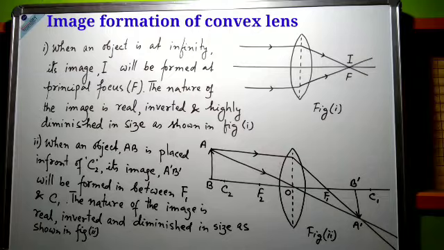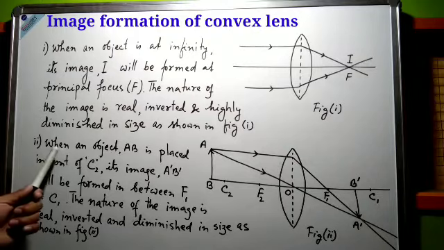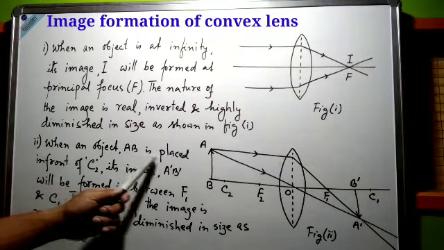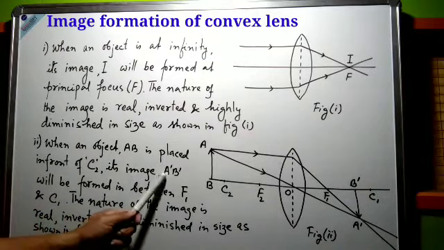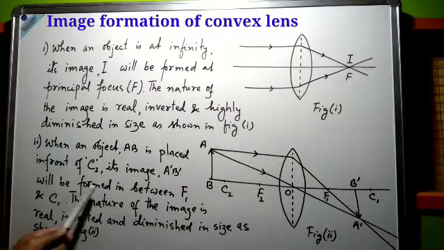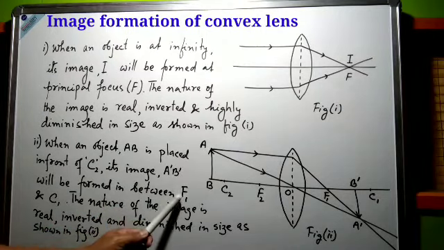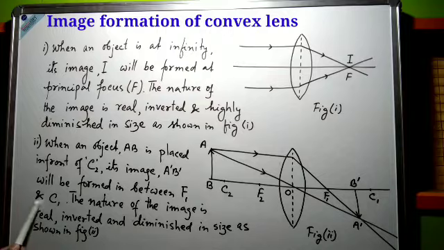So in point number 2 we may write like this: when an object AB is placed in front of center of curvature, that is C2, its image A dash B dash will be formed in between focus, that is F1, and center of curvature, that is C1.